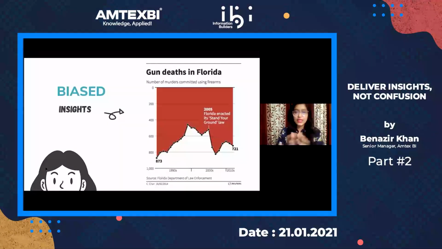If you look at this, you would think that gun deaths declined. But look at the left axis; it's actually the reverse. This was something that was on Reuters. You need to remember to present data effectively and present it for what it is. Do not skew it to prove or disprove a theory.